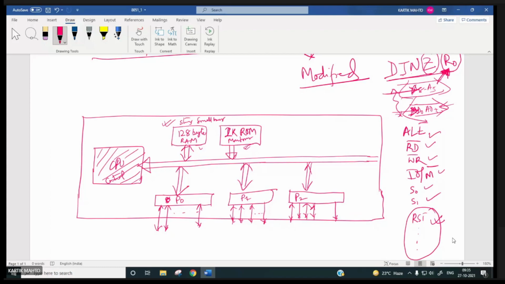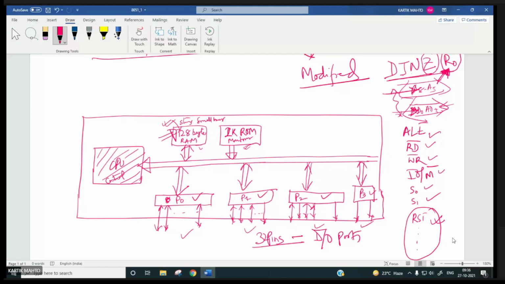So this is port 0, port 1, port 2. Similarly, port 3 was also there. Port 3 is also of 8-bit. So 4 registers, so 4 IO ports you can have. So 32 pins will be used as IO ports only. If our program is very small, which is fitting inside this 128-byte RAM, then all these 32 pins you can use as IO ports, right?